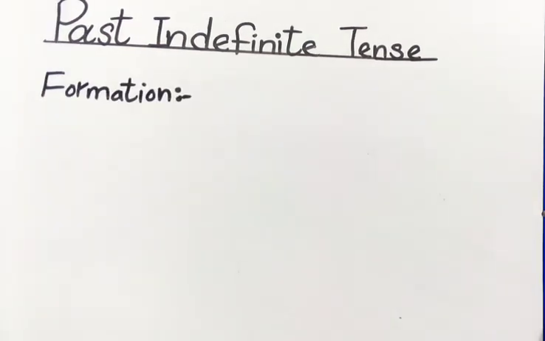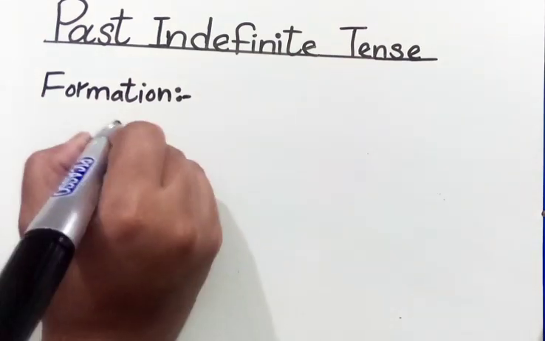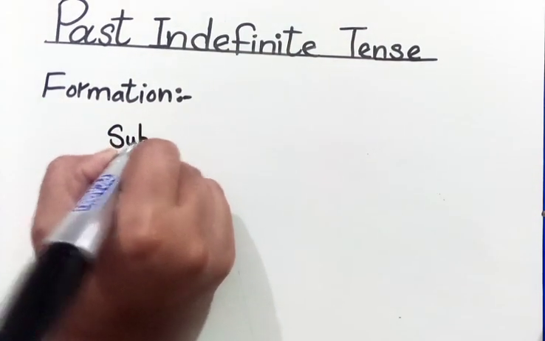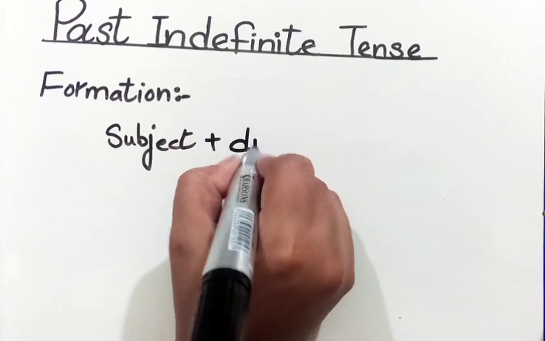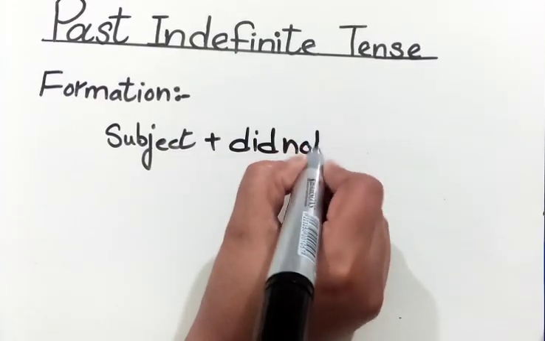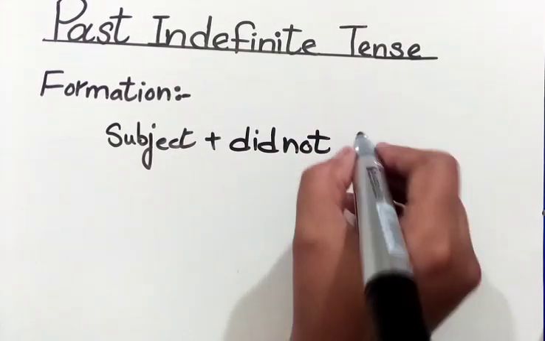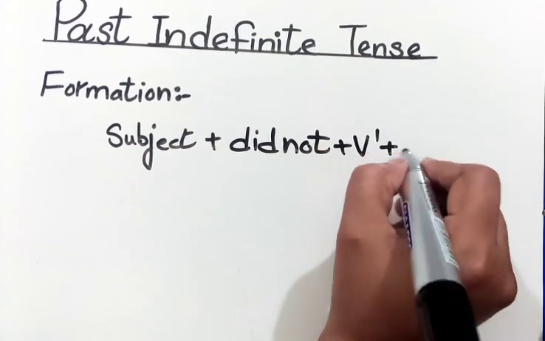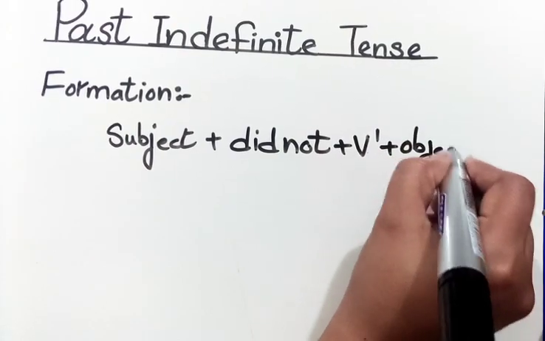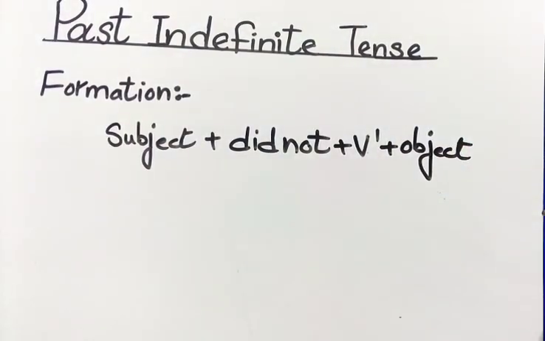Now I will write the formation of past indefinite negative tense. Formation is subject plus did not plus V1, that is first form of verb, plus object, right?